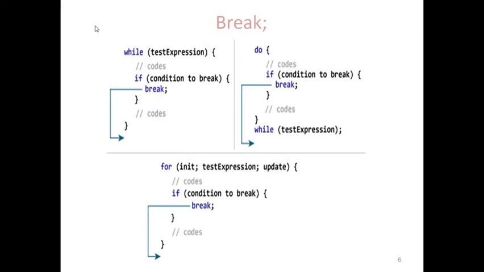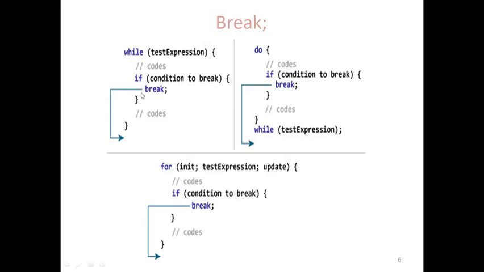It executes the break. Whenever it executes the break statement, it comes out of the while loop immediately. The control doesn't pass to the beginning of the loop. It exits immediately. Here the arrow symbol indicates that whenever it executes this if block and the break statement, it immediately comes out of the loop without executing any other statements.